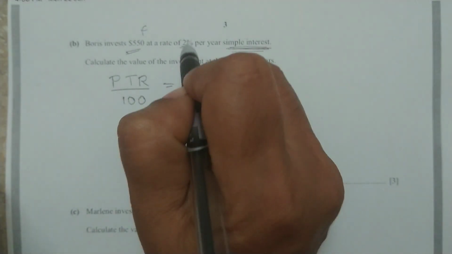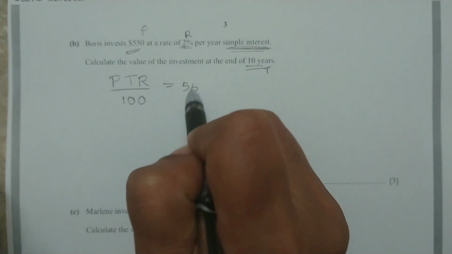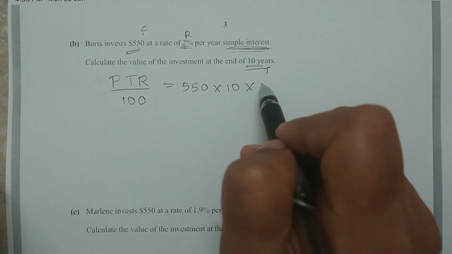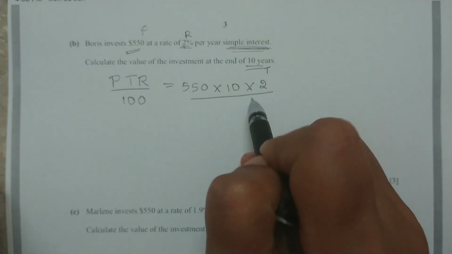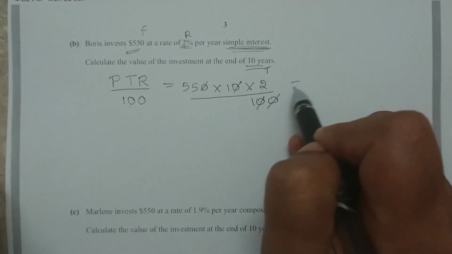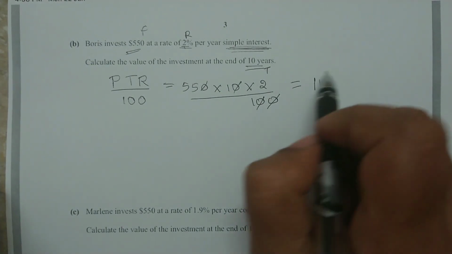Okay, this is our interest, that is R value, and this is our time T. Okay, so P is equal to 550 times time is equal to 10 years. Rate of interest, that is 2%, means 2 out of 100. Okay, cancel these 2 0. Therefore how much do you get? 110.